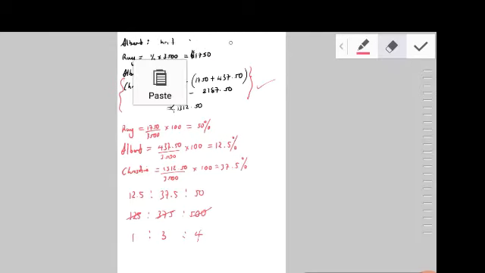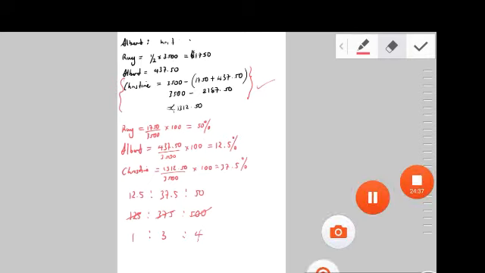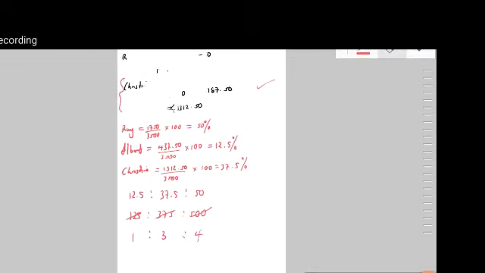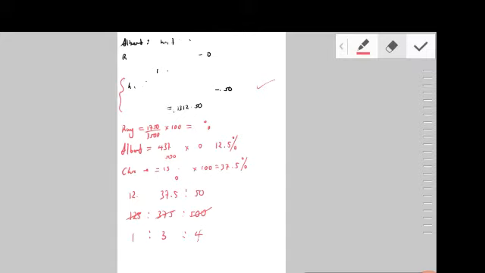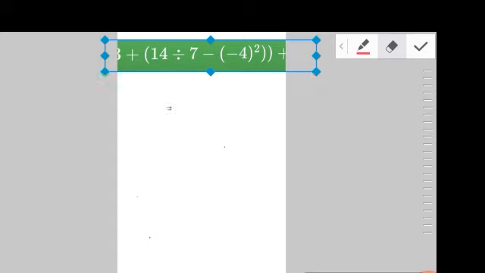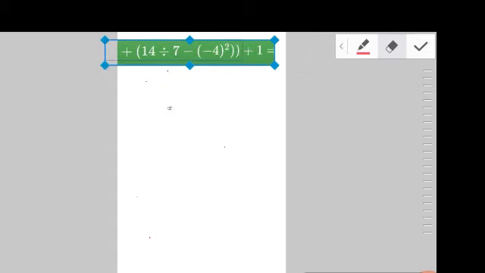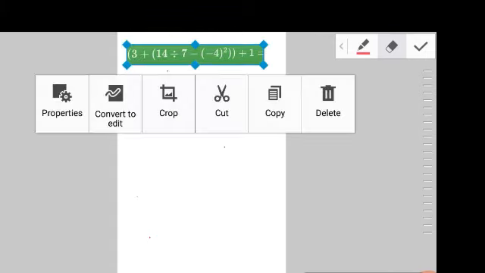Now I'm going to paste this right here and zoom it up a little bit for you. Perfect.